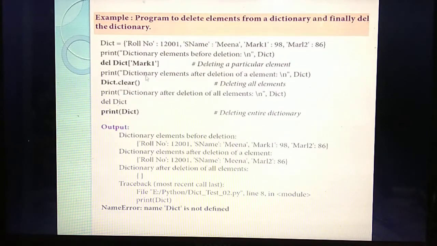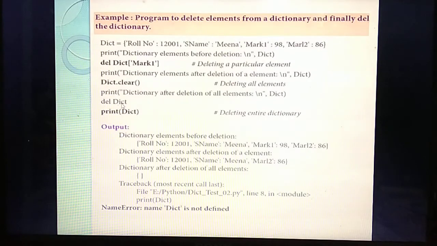Next, print the dictionary elements after deletion of an element. Okay. Then dict dot clear. What's the meaning of clear? It will erase all the elements from the dictionary, so only an empty dictionary is there. Isn't it? After deletion only an empty dictionary is there. Next, del dict. What do you mean by del dict? That dictionary also you have deleted.